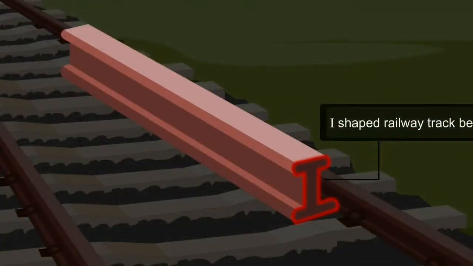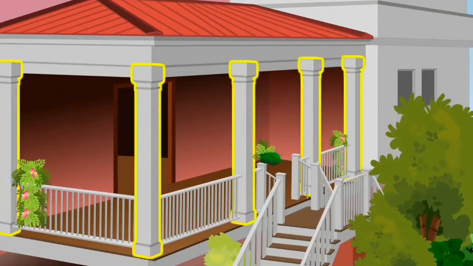I-shaped railway track beams avoid buckling. Like that, rounded end pillars support less load. Distributed end pillars support more load. Distributed shape pillars are better than rounded pillars.